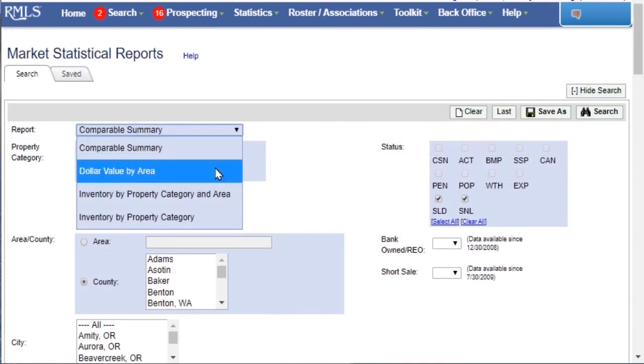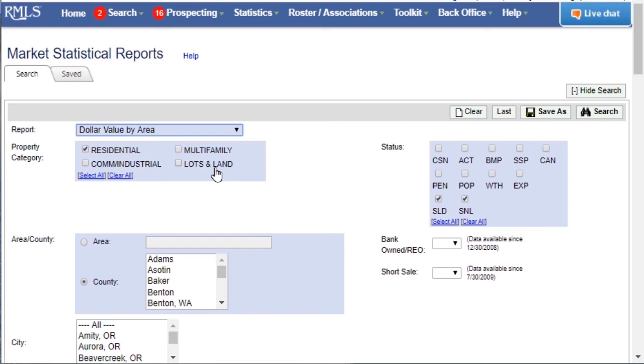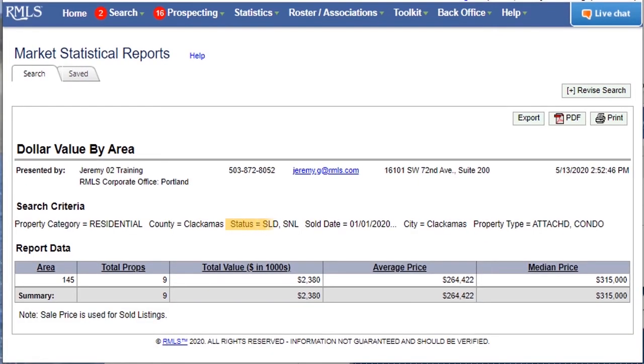Next, we can run a dollar value by area report using the same parameters. This gives us a quick snapshot, in this case, of sold, attached condos in Clackamas year to date.